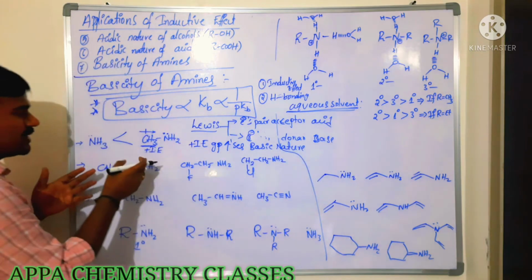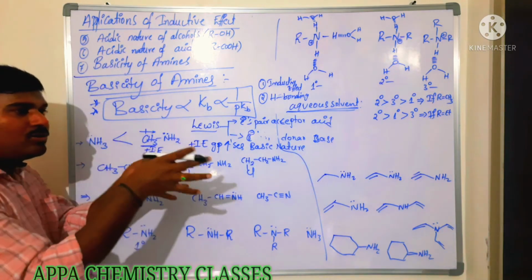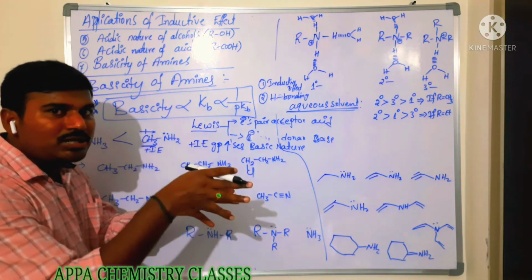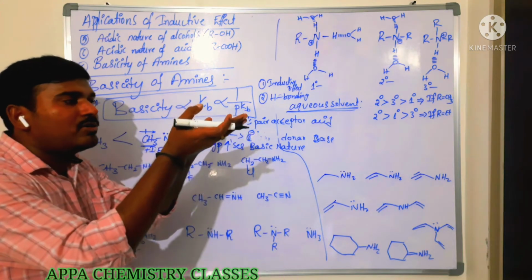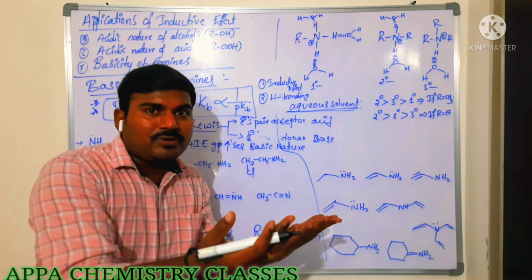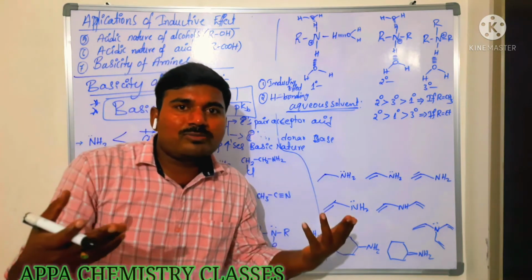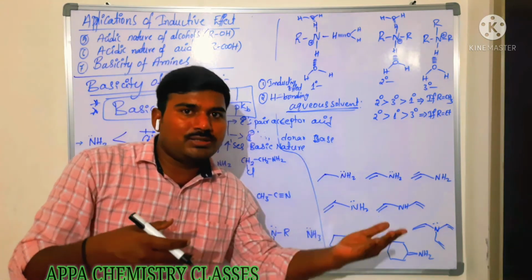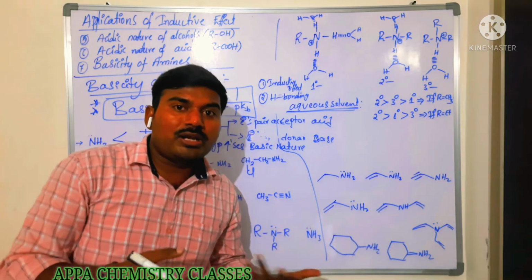Okay. So a plus I group, what will they do? They will release electrons to that nitrogen. Then the electron density on nitrogen increases. Then that nitrogen can easily donate that pair of electrons. Because if I have a lot of money, then I can give money to others. If I don't have any, how can I give?